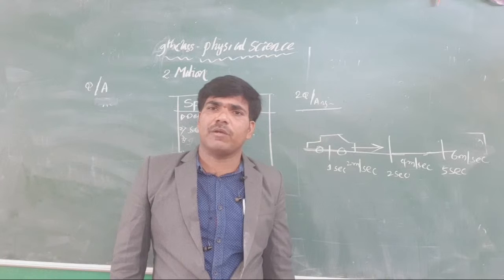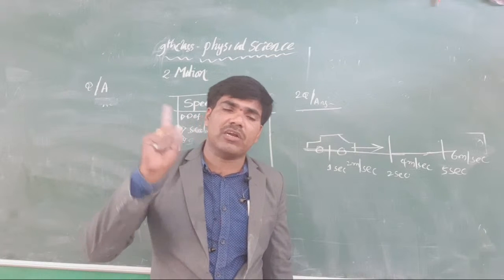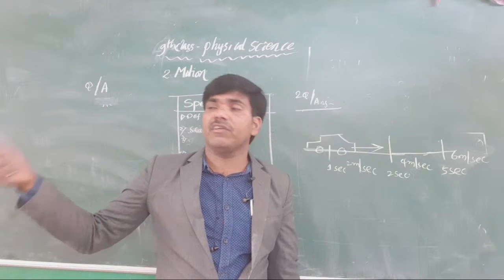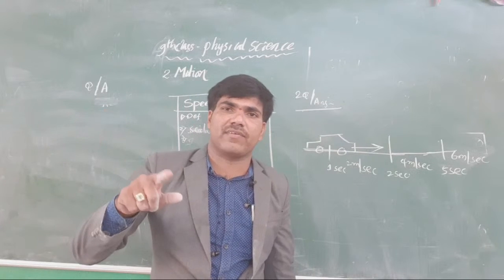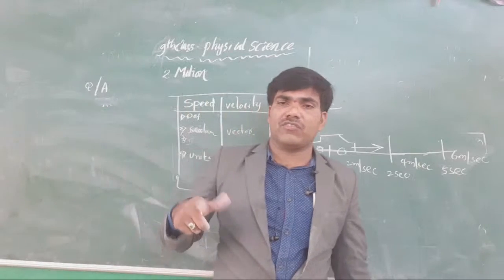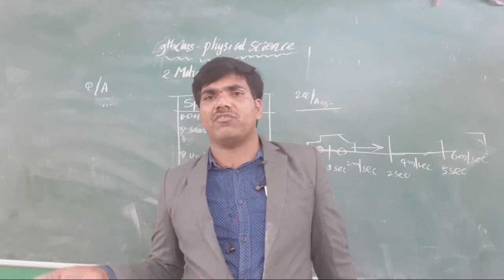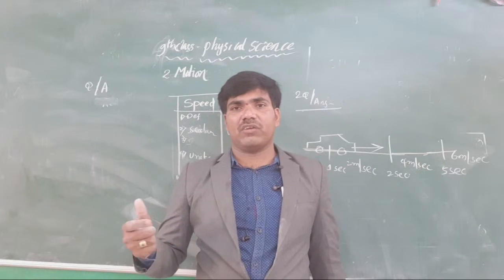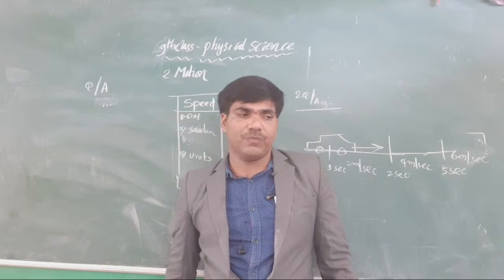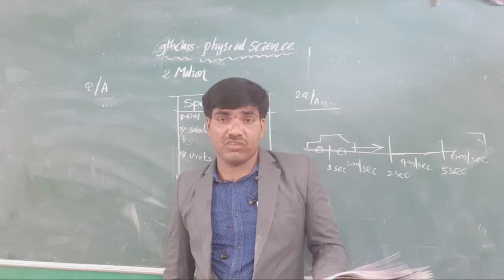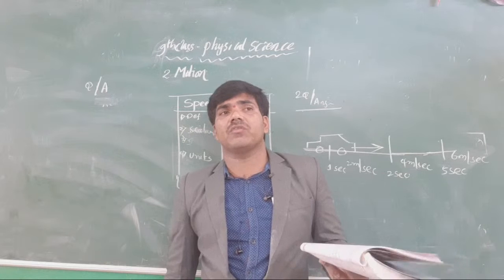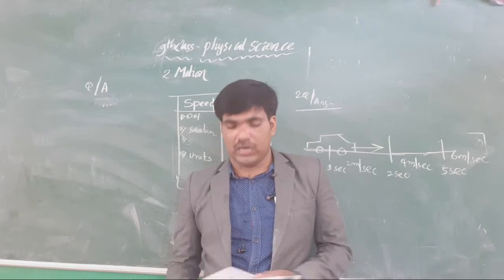Length is a common property: whether towards right or left, in motion or at rest, length is the same. Mass is also the same, and time does not change. They are all common properties. Understood or not? I hope you understood that motion is not a common property. It changes from one particle to another, one body to another body.